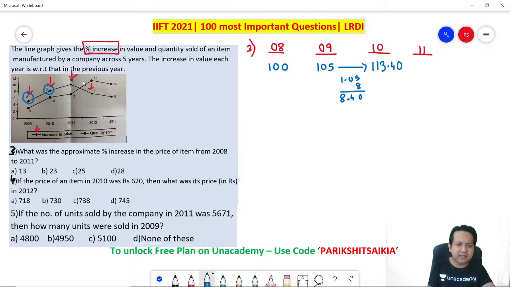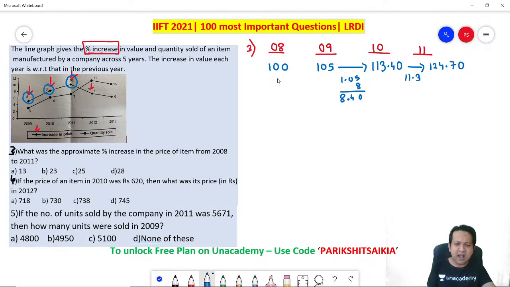Next year, how much? 10% increase next year. 10% means put a decimal before the unit digit. So it is approximately, I'm saying approximately, 11.3. You don't have to go to the second place of decimal. 11.3 is good enough, right? So how much is this? 124.70. So that's your answer.